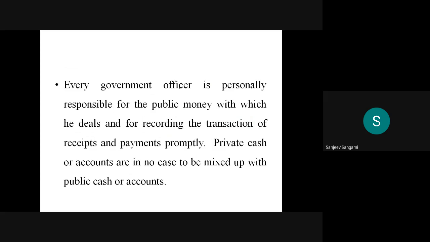Every government officer is personally responsible for the public money with which he deals and for recording the transactions of receipts and payments promptly. It is public money and has to be maintained and recorded properly.